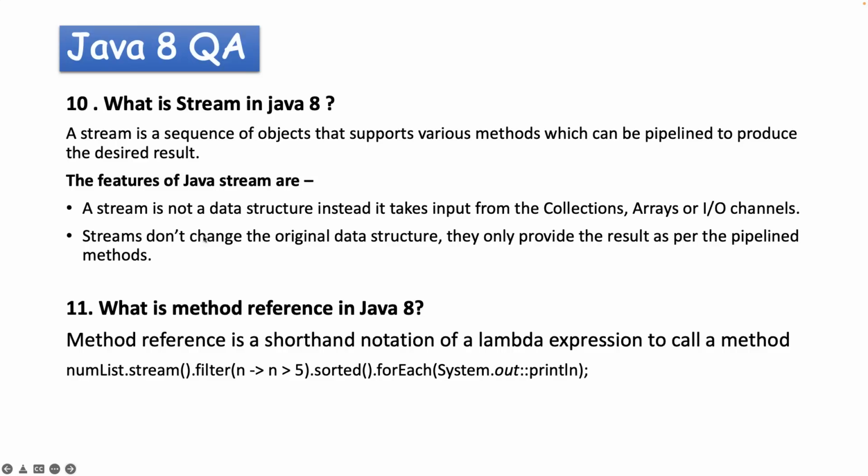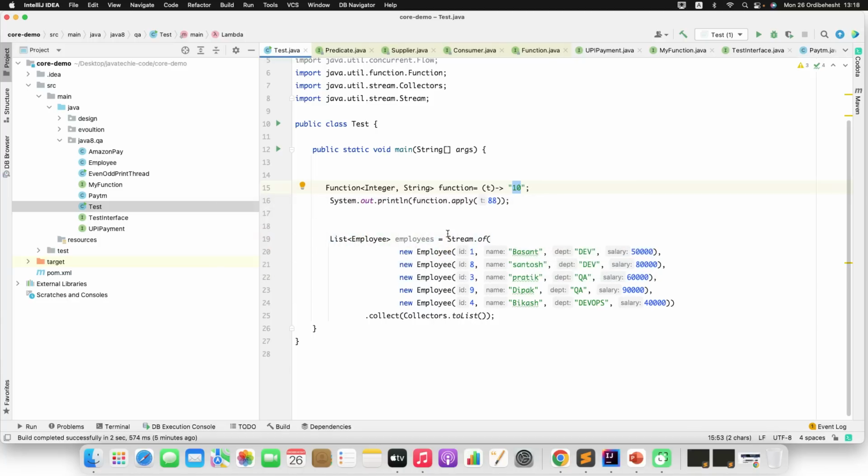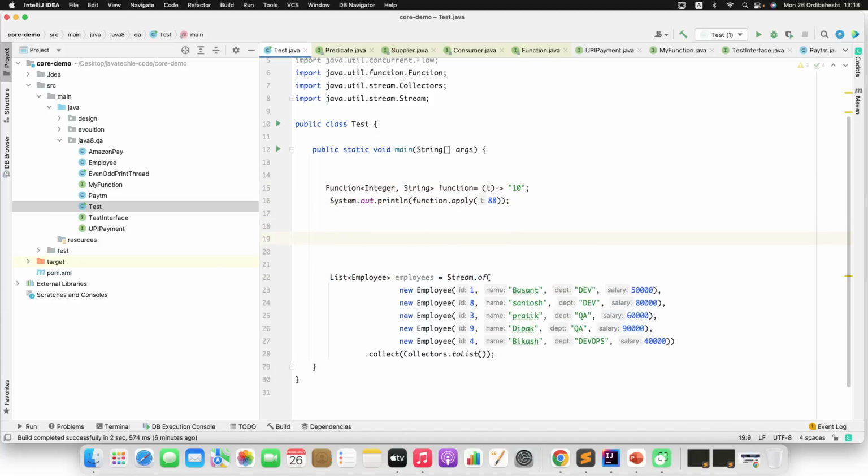Let me demonstrate one example using the stream. Let me go to the IntelliJ IDE. So I will define something like a list of integer.